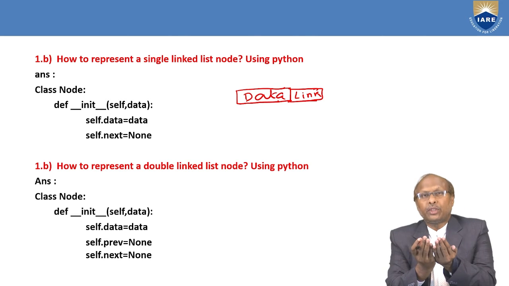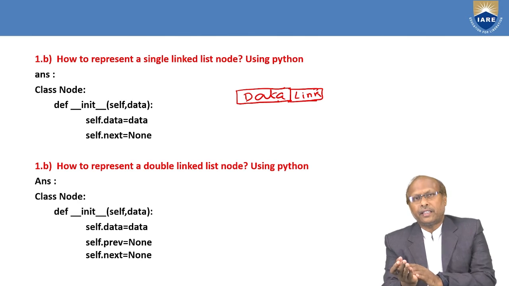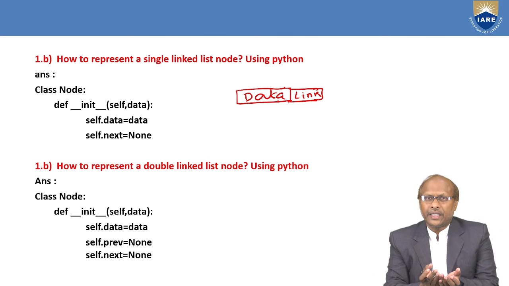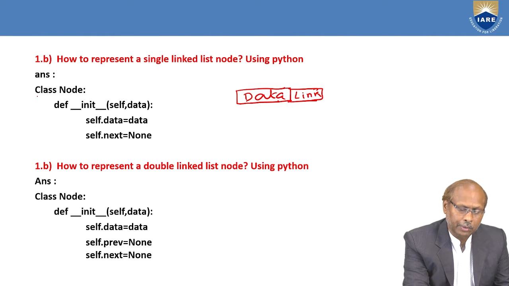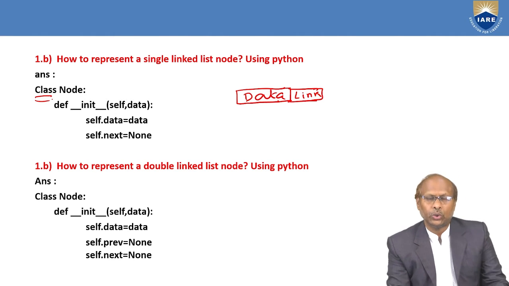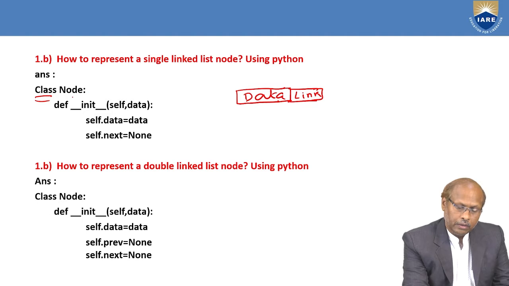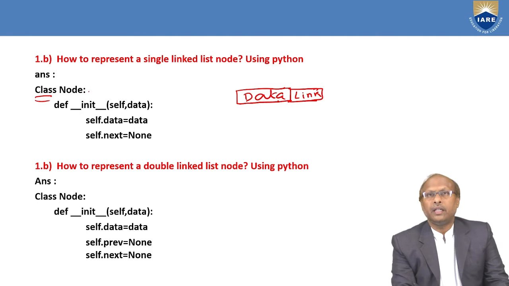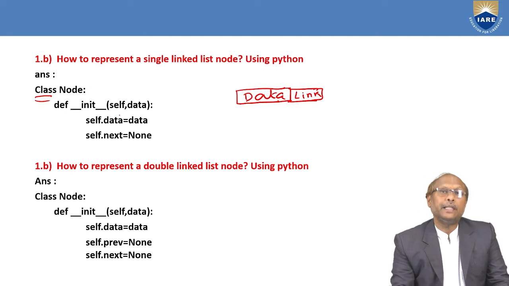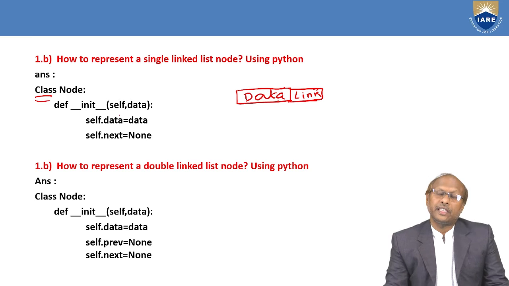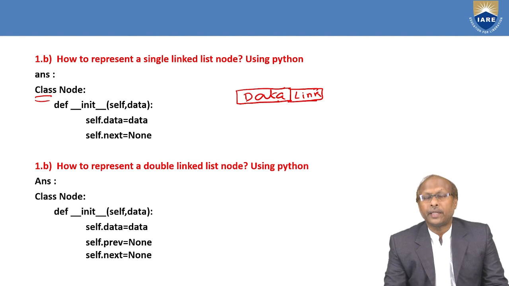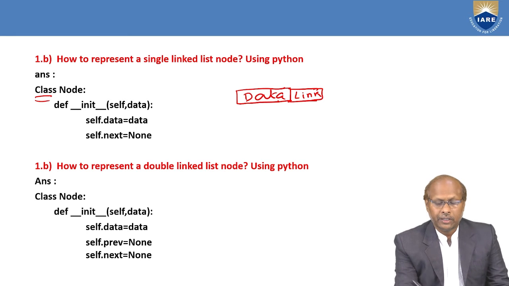Because it is a collection of 2 things, data part as well as the link part. So if you want to combine together as a single one, then you have to take the help of a concept called class. So write a class node followed by colon symbol. Then you have to write one init method, because whenever node is created, immediately it has to allocate memory and you have to store the data. So for that sake you write the init method. This is called constructor.